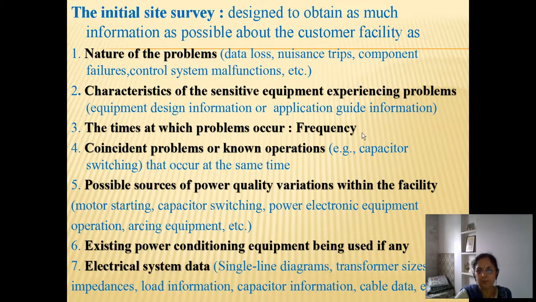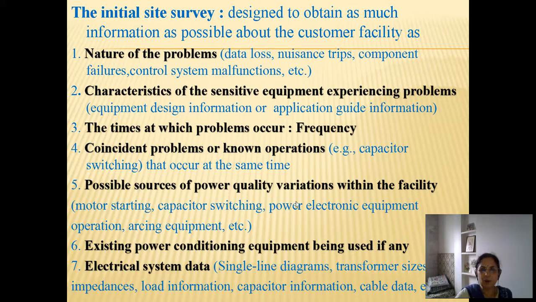If we monitor the frequency of the same problem occurring again and again, that also can give us indication or clue about what could be the reason, looking at the entire process cycle or switchings which are taking place in the industrial processes. Coincident problems or known operations. This is the same as what I was discussing, that every time a capacitor switching occurs, it turns itself into some malfunctioning of the equipment. So this is a coincident problem which is happening because of some other operations which are affecting the equipment.